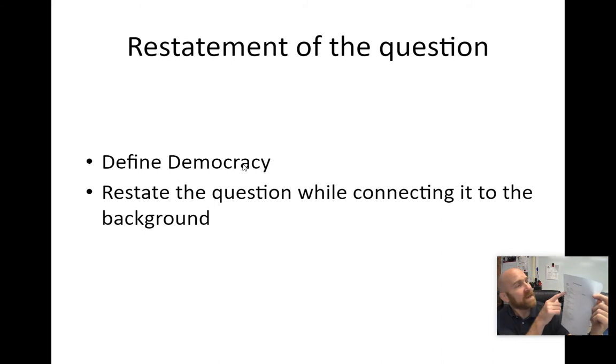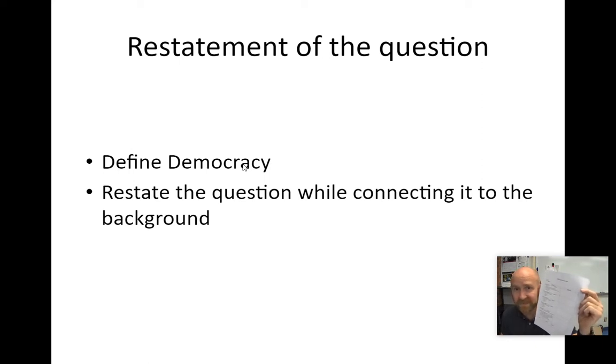Right. Then the next step, it says restatement of the question and define the terms. So this essentially means just a couple of things. One, you have to define democracy. And so in that background article, it just says, democracy is when the government reflects the will of the people. So you'll need to put that in your own words. Don't bother having to cite that. That's not important. And then restate the question, connecting it to the background. So you actually do, and this is easy. The restating the question, this should be easy points.